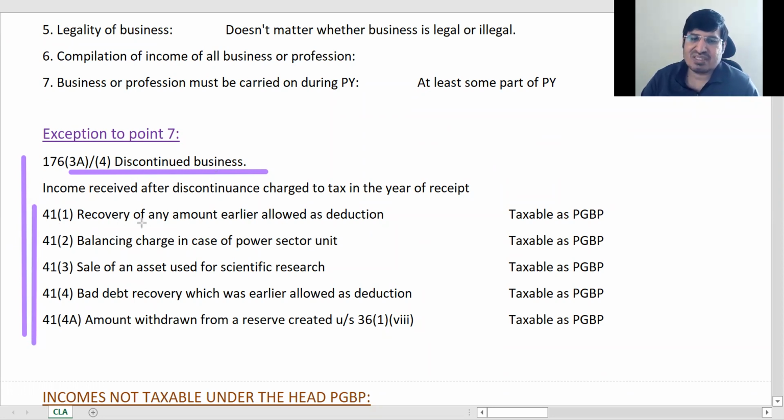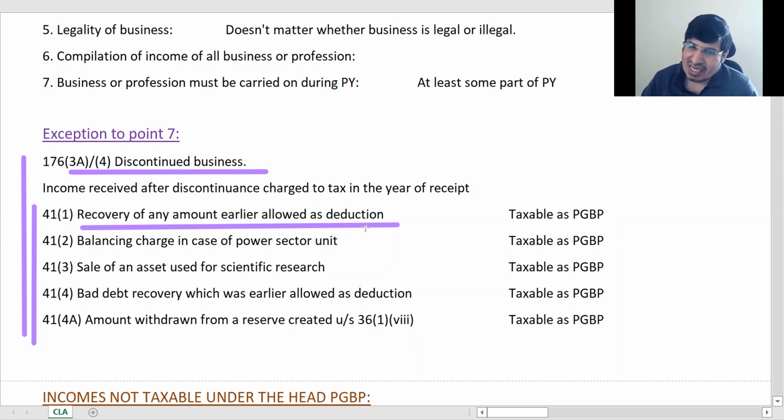These are some other things. Here we are directly saying that if you're getting any revenue out of a discontinued business, it will be chargeable to tax. In this point, recovery of any amount earlier allowed as deduction: if you have taken a deduction, say, for bad debts or something, but something happened and you have now received that amount, then that amount should be chargeable to tax, correct?